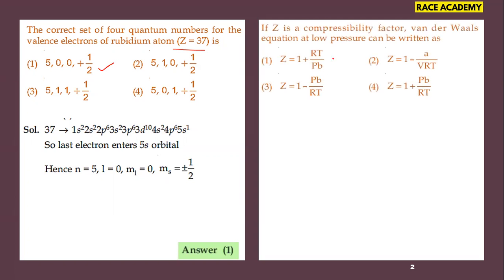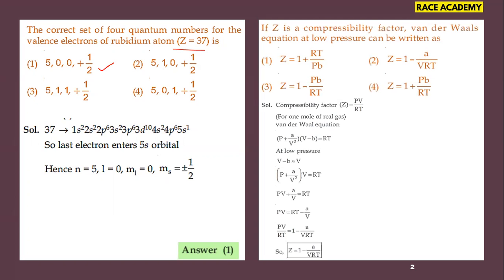If Z is the compressibility factor, the van der Waals equation at low pressure can be written as, you know that compressibility factor Z is equal to PV by RT for 1 mole of a real gas. And in the van der Waals equation, we have (P plus a by V square) into (V minus b) equals RT.